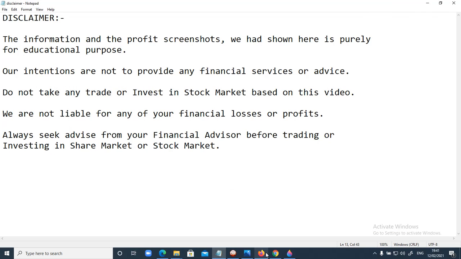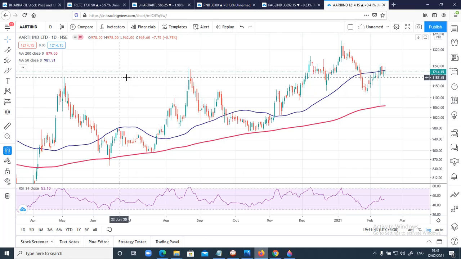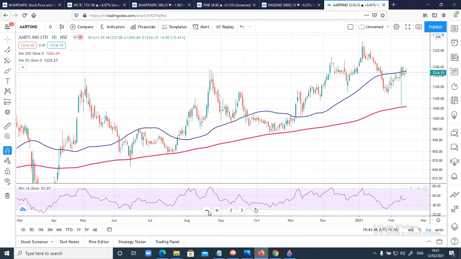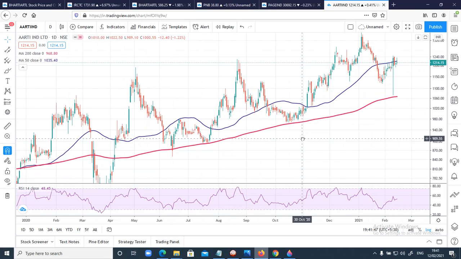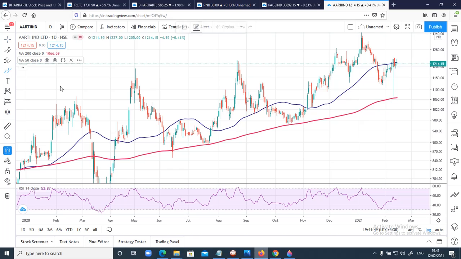Guys, in this video I'll be analyzing Aarti Industries. Well, Aarti Industries for now it looks bullish. I'll tell you the reasons. You can see here I have plotted two indicators, that is 200-day moving average and 50 moving average. So this 200 moving average is in pink color and 50 moving average is in blue color.